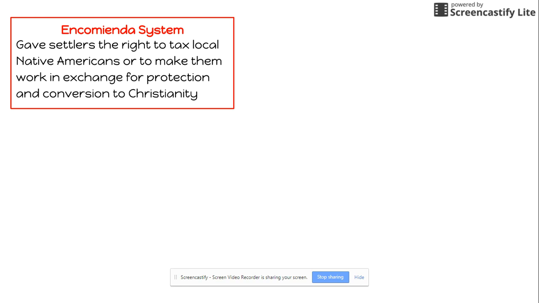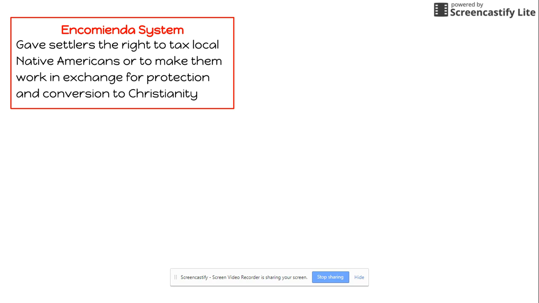Or if they weren't going to tax them, then they would have the ability to make them work in exchange for protection from these settlers and conversion to Christianity. Right, so that was the land system and how land was divided here in the territories.